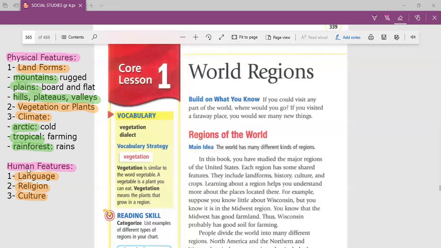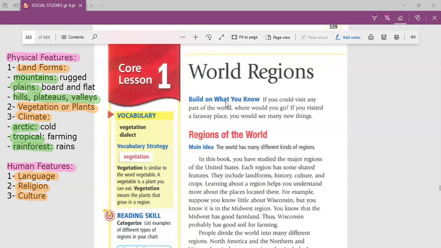Okay, what about human features? From its name, it means anything related to people. Like language, of course, the language of people, not the language of the mountains, for example. Like religion of people, like culture of people. Why do I give you this introduction?